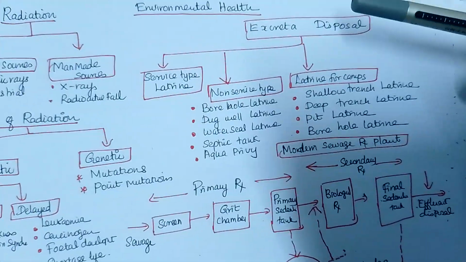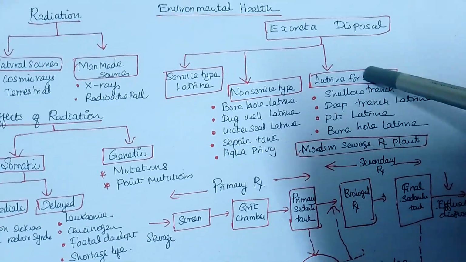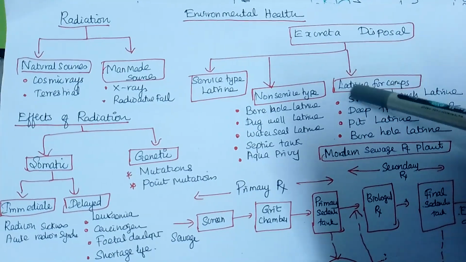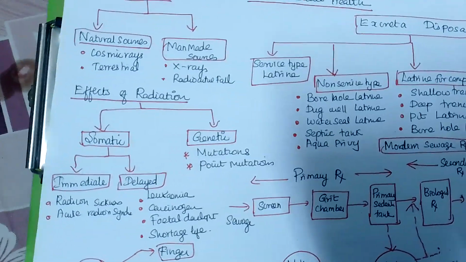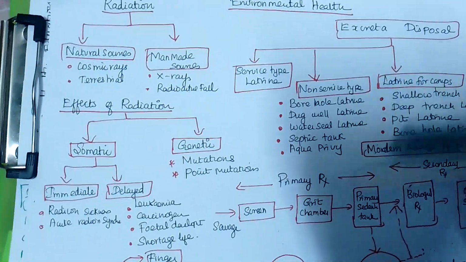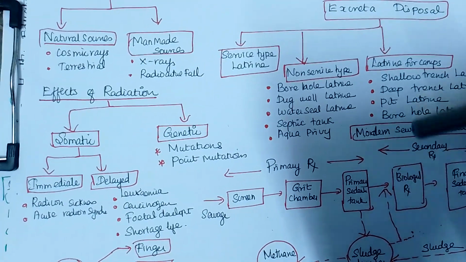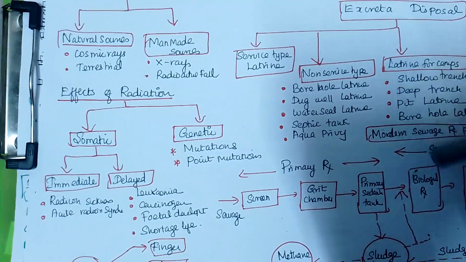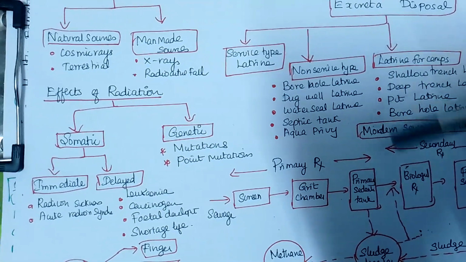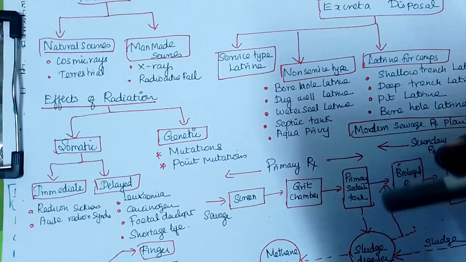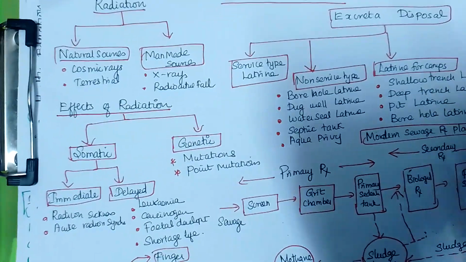So this is about excreta disposal. What is called waste disposal, they will be asking. Waste is different, excreta is different. Waste is generated from houses and industries. These wastes are segregated into regenerating waste and the other, non-regenerating waste. These will be separated equally, and you will be doing that.